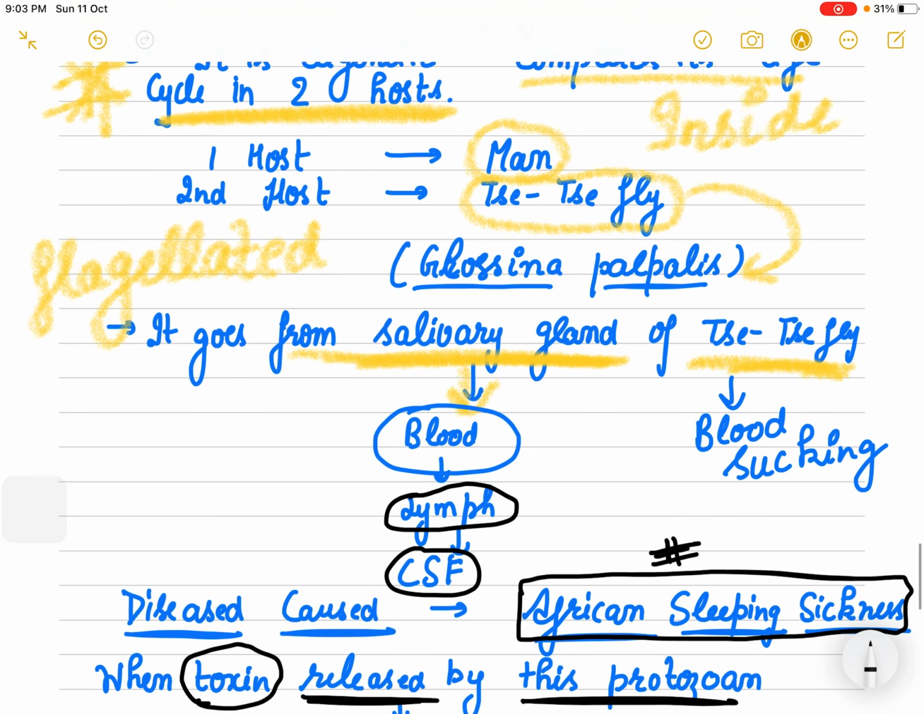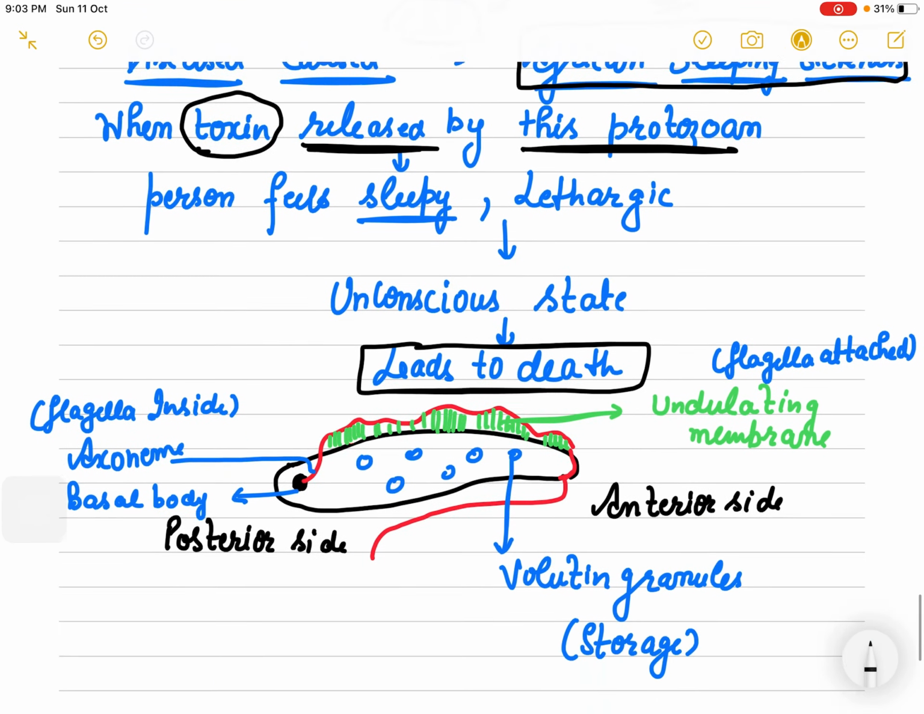Who causes African sleeping sickness? That is Trypanosoma. How does it travel? It travels through the salivary gland of the tsetse fly to the blood of the human, then enters the lymph, then enters the cerebrospinal fluid.